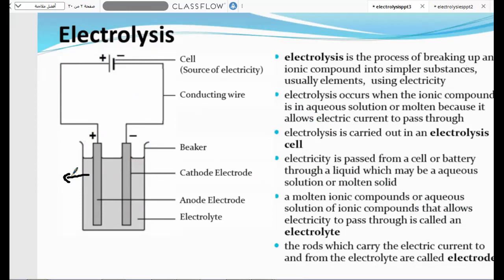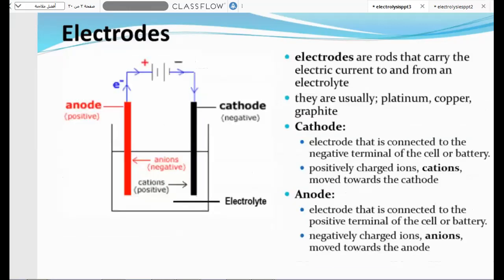The electrolytic substance may be molten ionic compounds or even aqueous solutions.